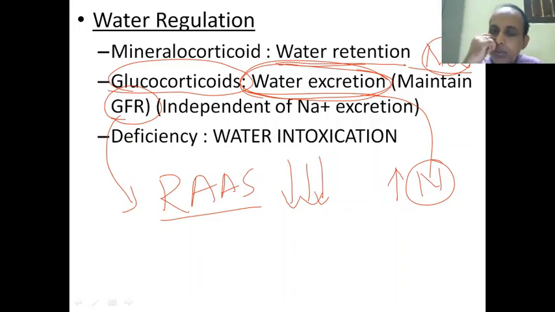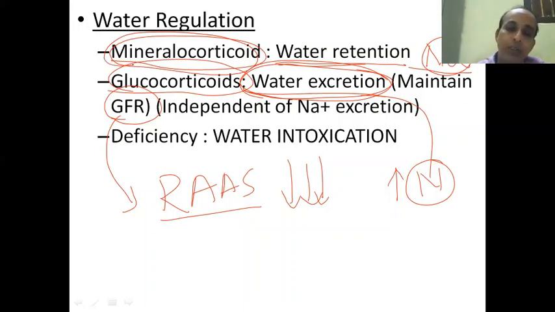Sodium is lost, but the water is absorbed. In case of mineralocorticoid deficiency, there will be hyperhydration of the cell, and there is a decreased circulatory volume. There will be water intoxication.